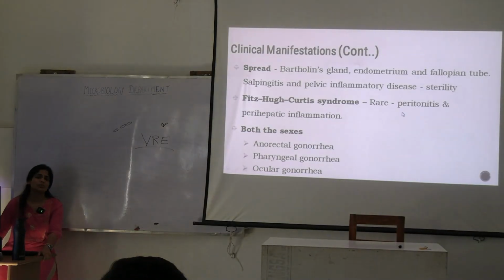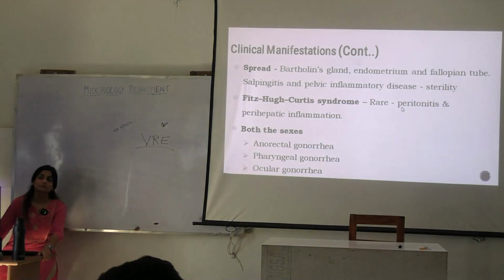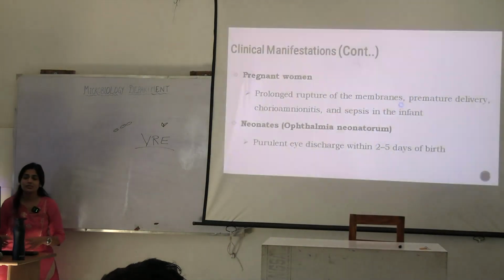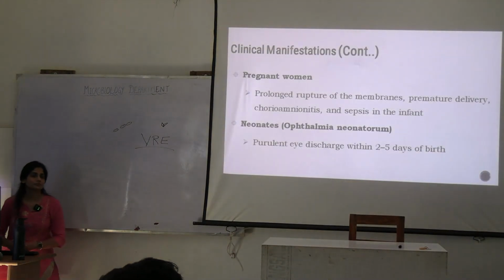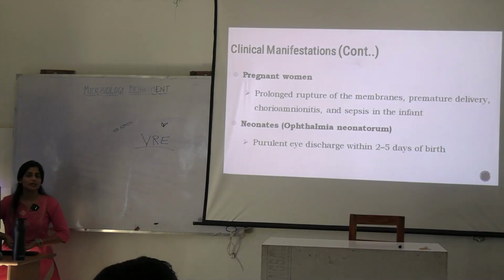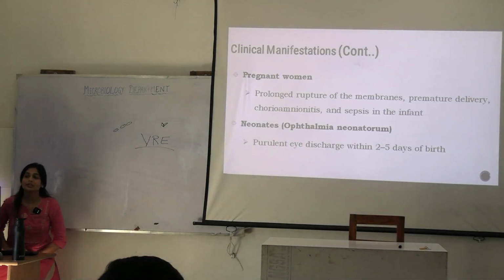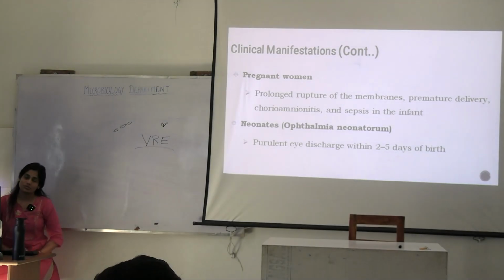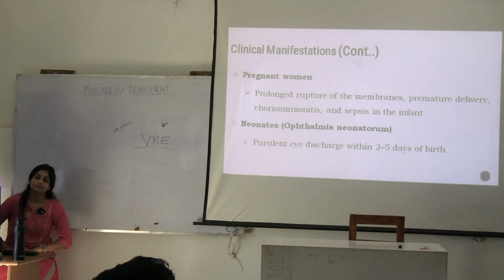Ocular gonorrhea किसमें हो सकता है? Neonates में हो सकता है. What else can be there in neonates? Any other bacteria? Okay. What else?